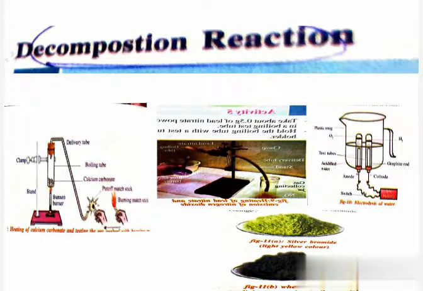Now we are discussing one more topic, decomposition reaction. To understand this decomposition reaction, we will discuss one activity. Take a pinch of calcium carbonate in a boiling tube. Heat the boiling tube over the flame with the help of a spirit lamp or burner. Now bring a burning matchstick near the evolved gas as shown in the figure. What do you observe? You will notice that the matchstick would put off.